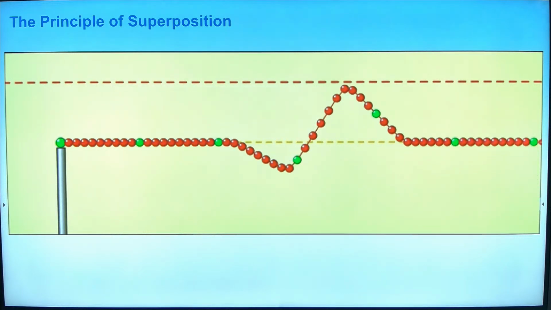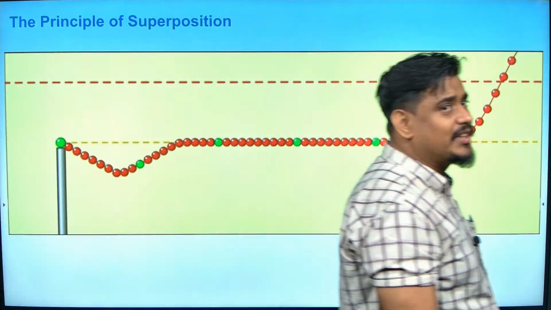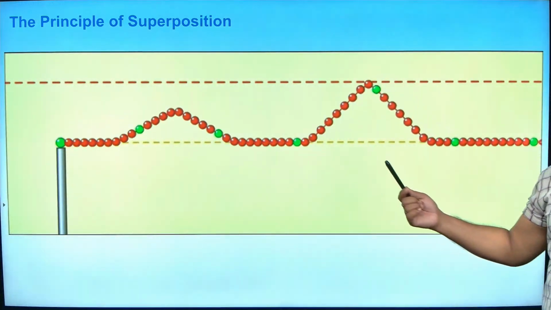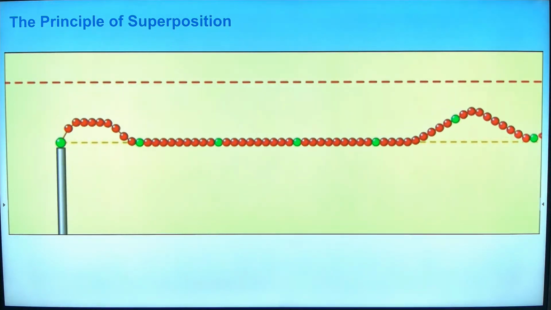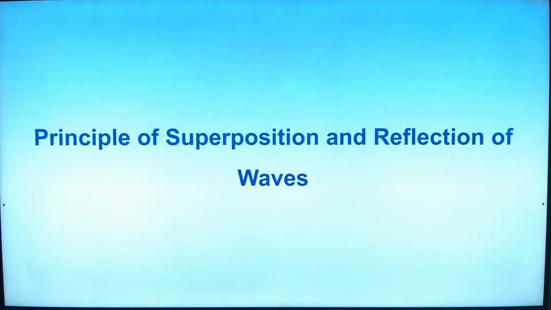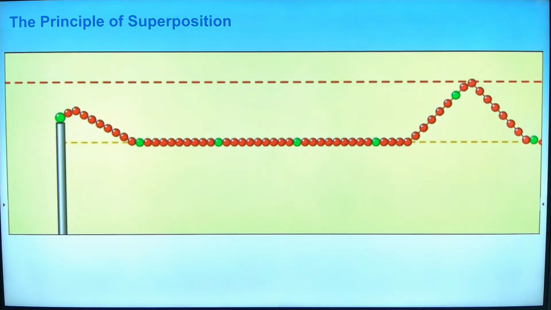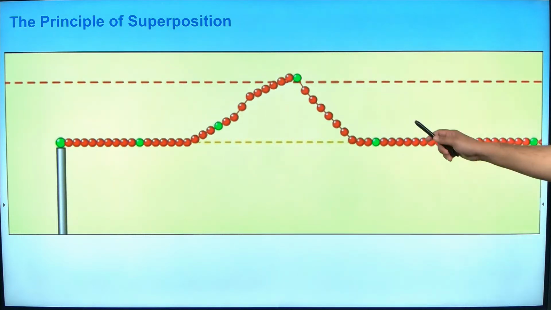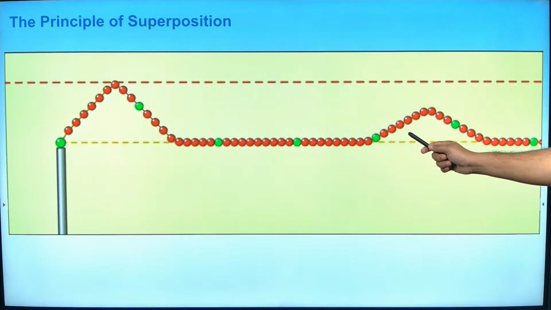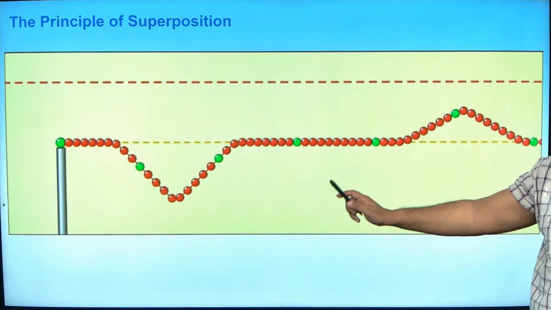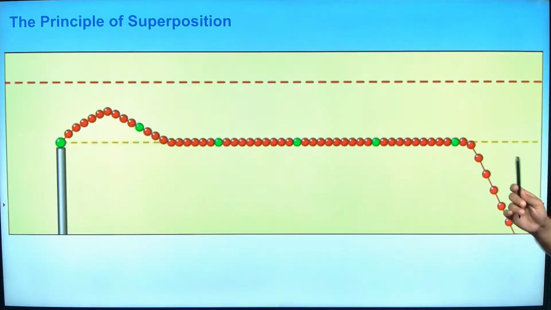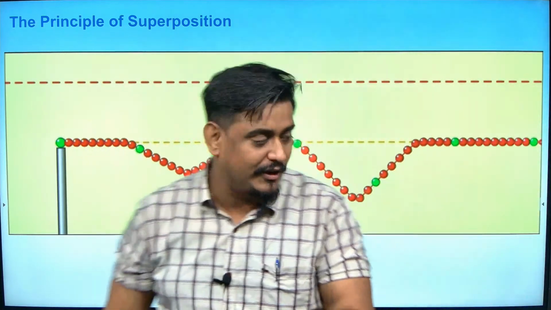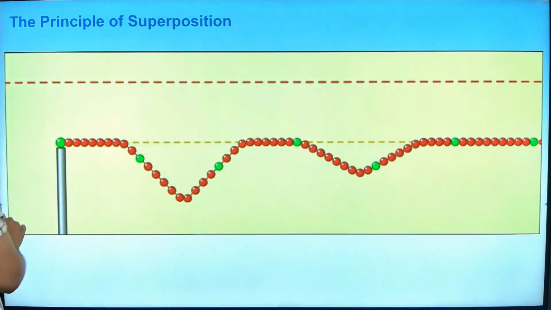Are you feeling what is happening? There are two waves traveling here. One from left hand side. One from right hand side. And when they are intersecting each other, you could have seen what happened in the first case. In the first case, there was a double amplitude taking place. See here what happened. Do you feel that? The amplitude of both the waves became double when they were interfering with crest and crest. See, there are multiple possibilities. If I draw the diagram, you will realize it. Let me draw the diagram here for you.